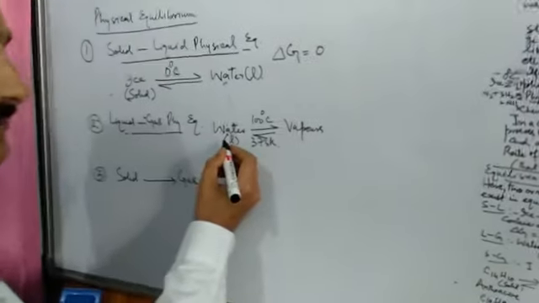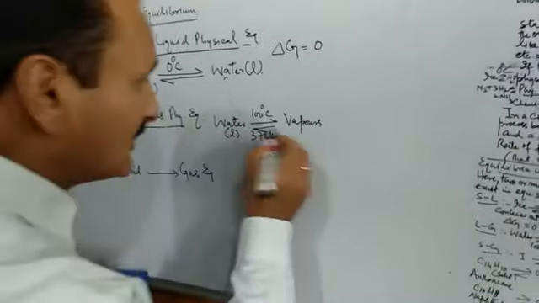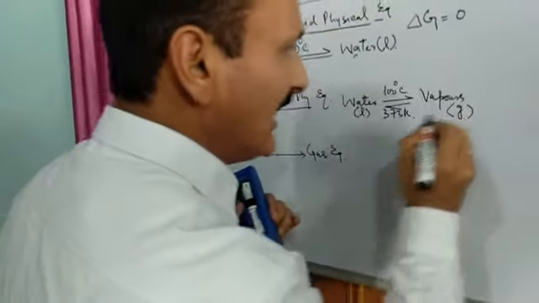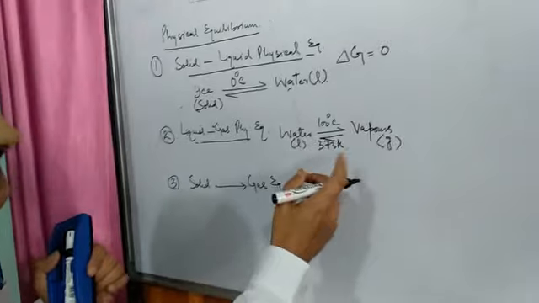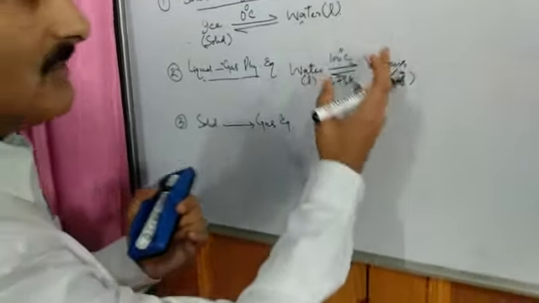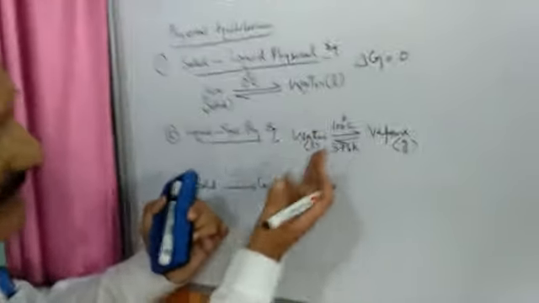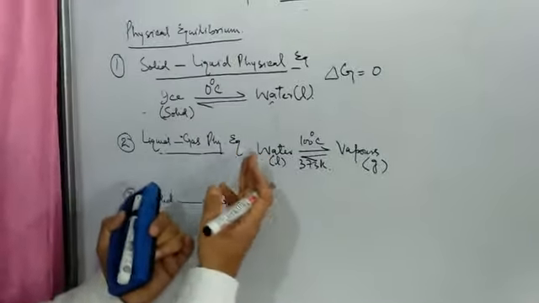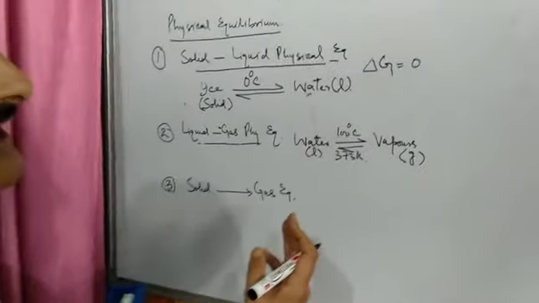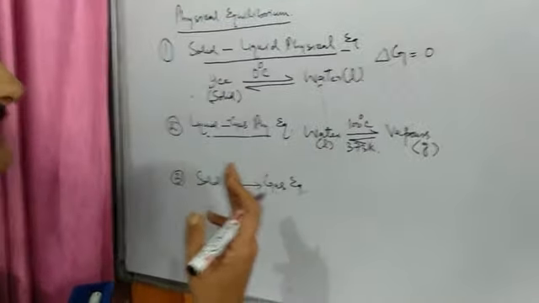What is the formula of water? H2O. But the physical state has changed. It has converted into gas. So at 100 degrees C, in a closed container, if this reaction takes place, water changes into vapors, and vapors again form water. So this process continues, and that state is known as physical equilibrium state.